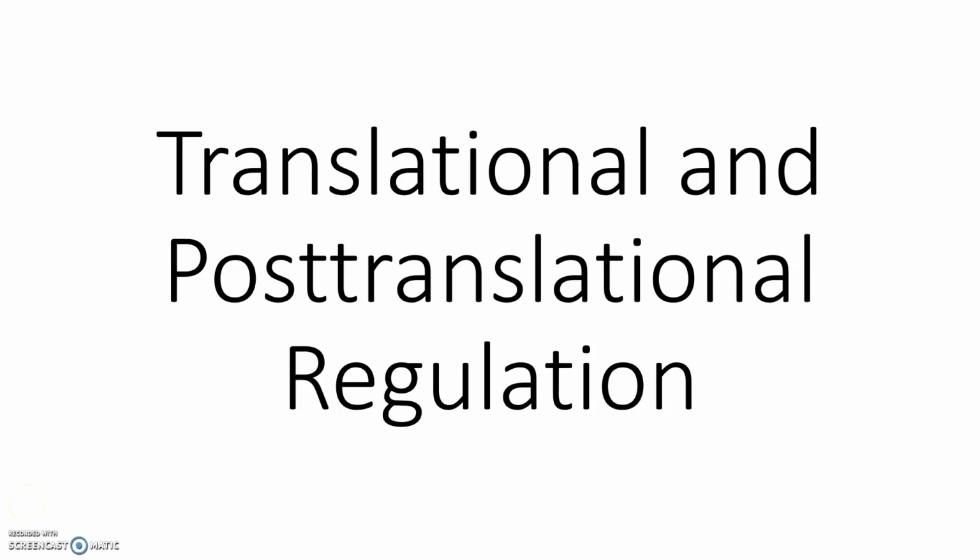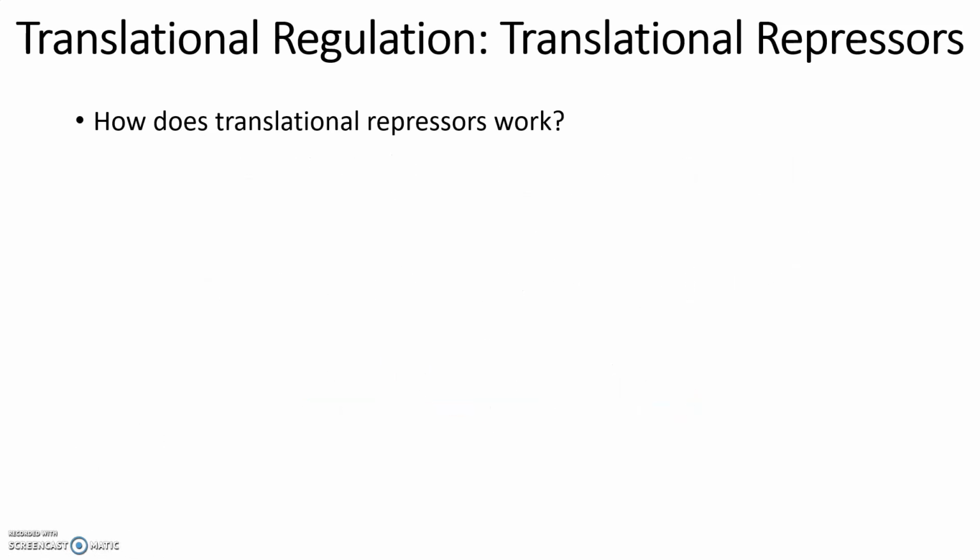Now we're going to turn our attention to translational and post-translational regulation. We will note again that the majority of our regulation occurs at transcription. That is most energetically favorable. However, it can occur later. So, to occur at the translational level, there are these translational repressors.